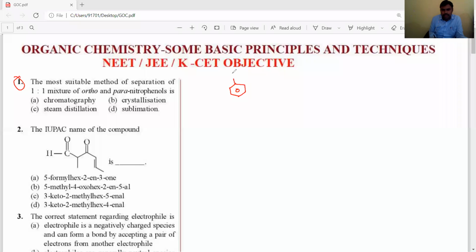This is orthonitrophenol. Okay, students. Orthonitrophenol, and the second one is paranitrophenol. This is the paranitrophenol. This is ortho and this is para. Nitrophenol is present. So how can we separate these mixtures when they are present in a 1:1 ratio?